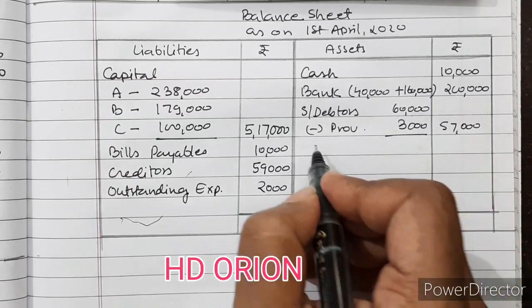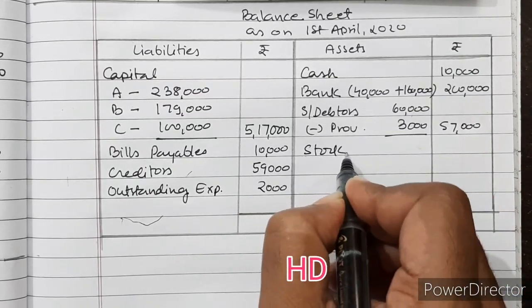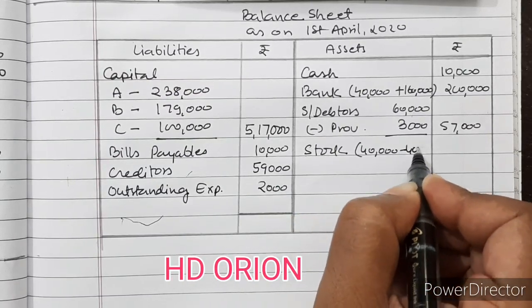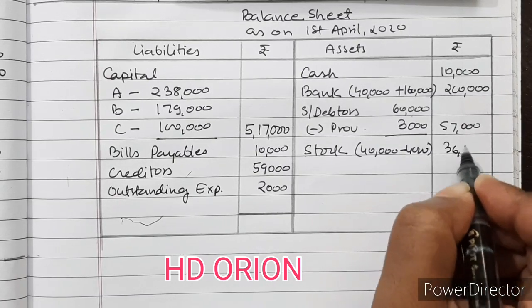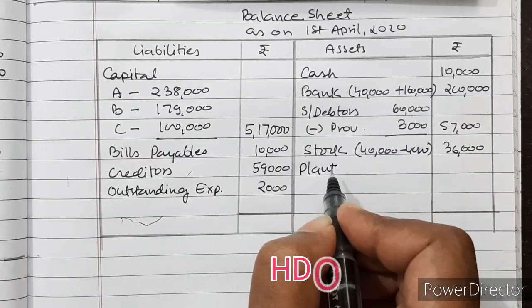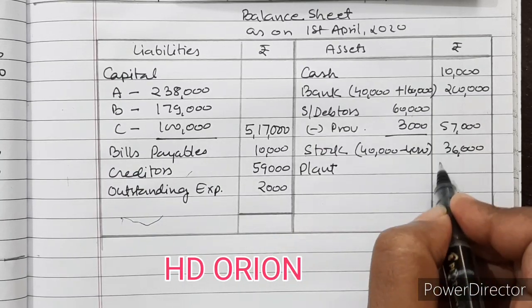Then comes stock, which is overvalued, so 40,000 minus 4,000, that is 36,000. Then plant is valued at rupees 1,20,000.